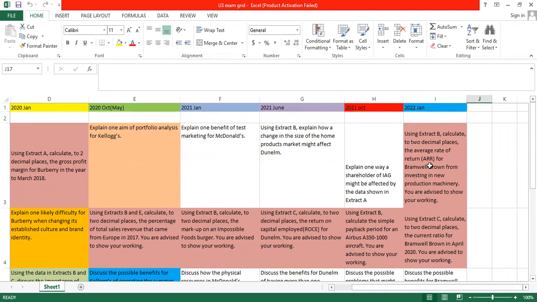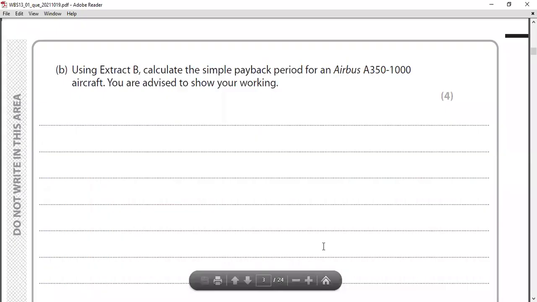One is the ARR calculation, another is a current ratio calculation. So this time they're asking for simple payback for the first time. Out of the recent six papers, you can see simple payback has been asked for the first time. Right, so how do we calculate simple payback? Let's go to the calculations.